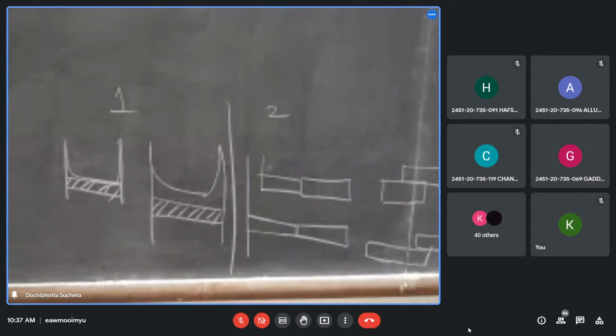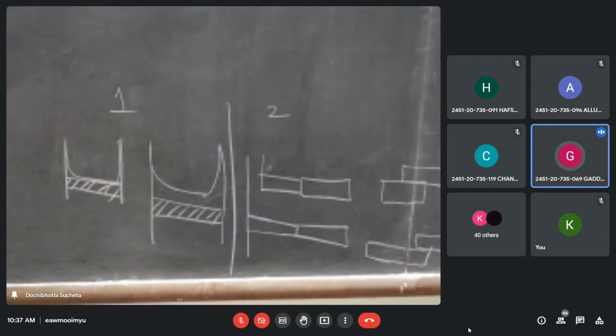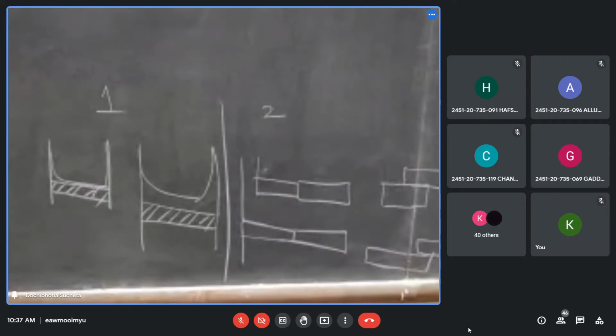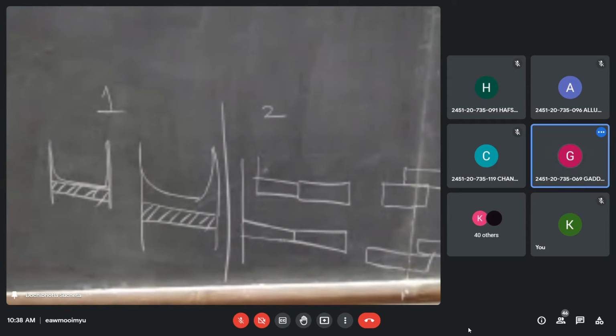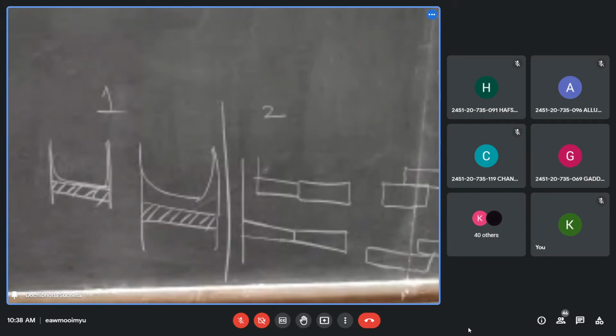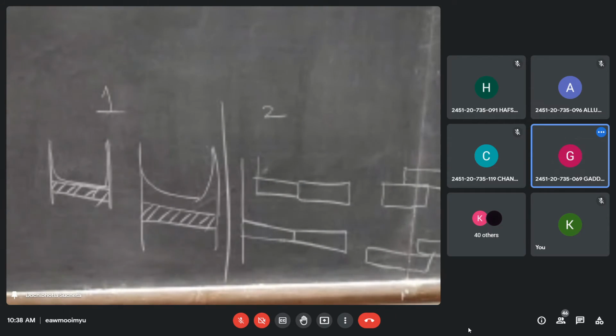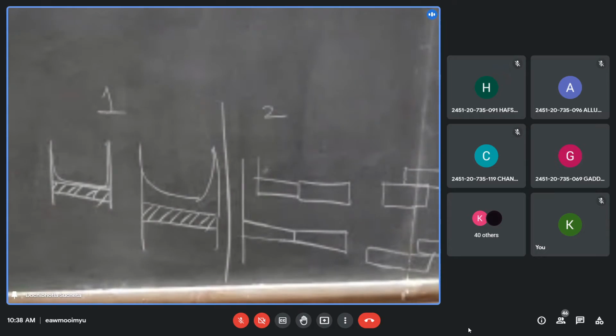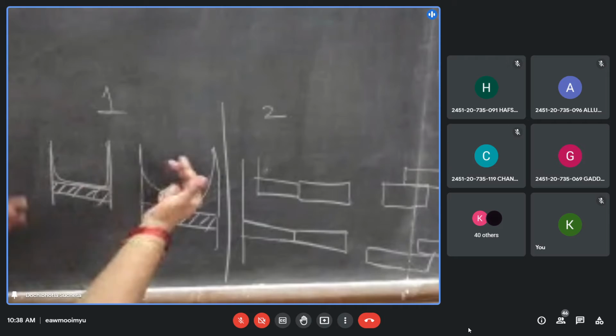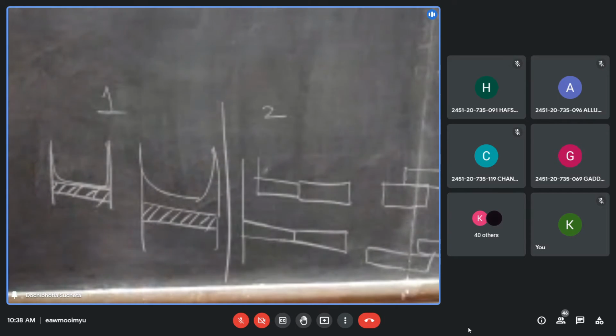Ma'am, your voice is somewhat not clear. Again, repeat, ma'am. Which is the better design? One, ma'am. This is one type of design. This one or this one is better. Right hand side or left hand side is a better design.